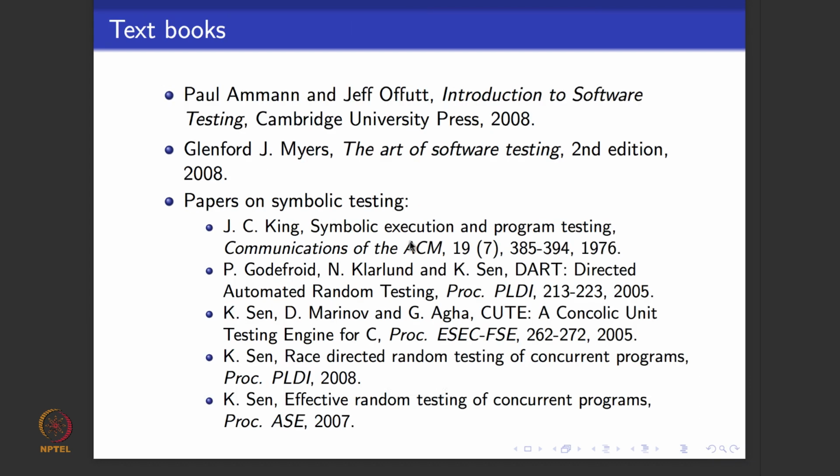The main textbook that we'll be following throughout the course is called Introduction to Software Testing, authored by Paul Ammann and Jeff Offutt. There is a good web resource available for this textbook, and my slides will closely follow the slides that are given in the web page for this book. For symbolic and concolic testing, I have listed the papers that we'll be using for our reference material.